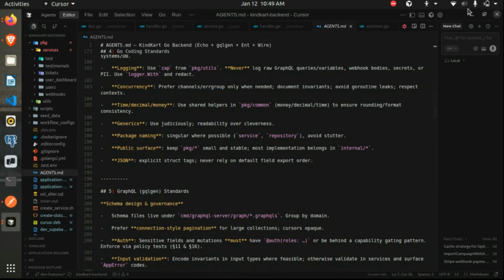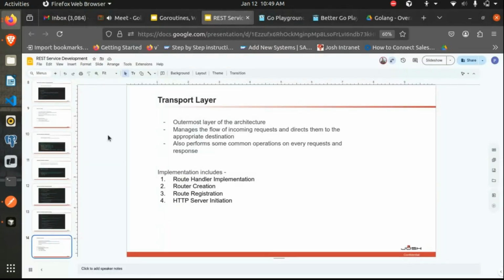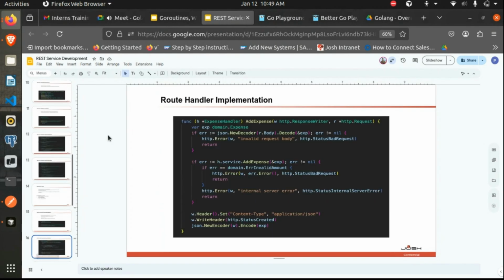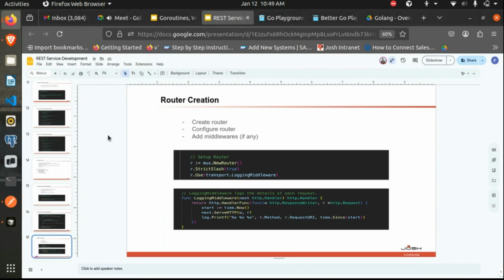And then let's see things related to test cases. This is the router creation.